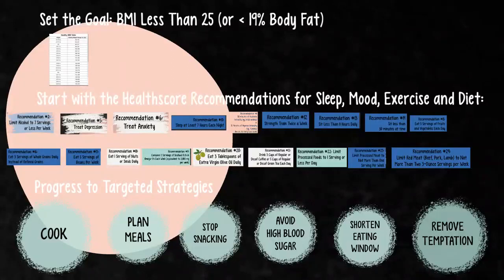achieving a healthy diet consisting of 5 servings of fruits and vegetables, 3 servings of grains per day, 5 servings of beans per week, 1 serving of nuts or seeds per day, 3 tablespoons of extra virgin olive oil per day, 2 servings of omega-3 rich seafood per week, 3 to 5 cups of coffee or 5 to 7 cups of green tea per day, limiting your processed meat, your red meat, and your processed food.